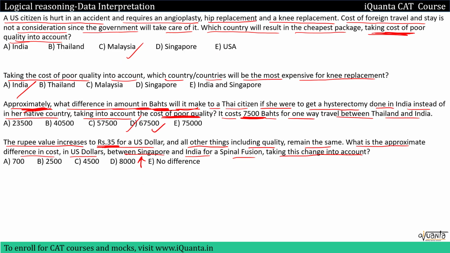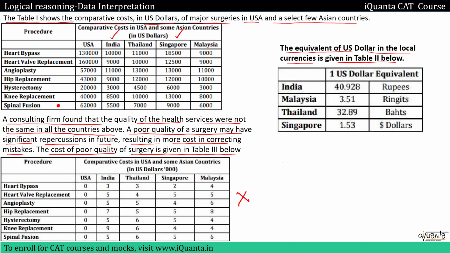In the fourth question there was no mention about the poor quality cost, so we won't be taking any data from this table. We can see that earlier the price of the Indian rupee against a dollar was around 41 rupees. Now it has become 35 rupees. In Singapore the cost of this spinal fusion surgery was how much? 9,000. Now in India the currency has become stronger. Earlier in rupees it was 5500 into 41.